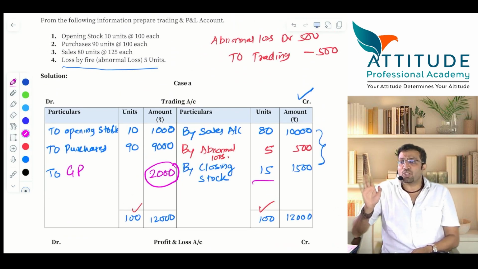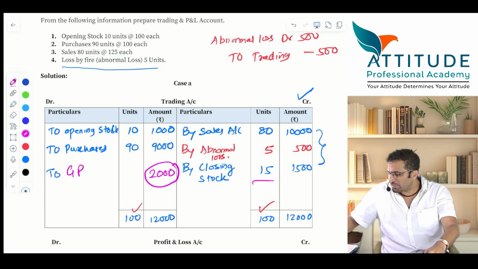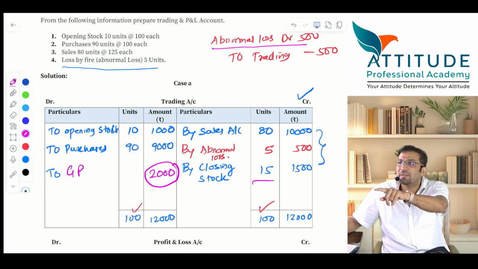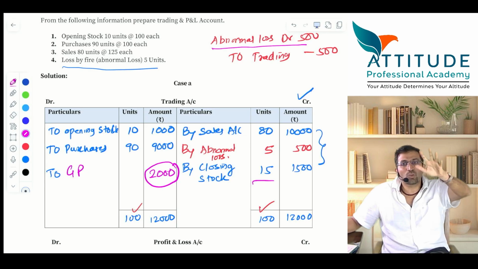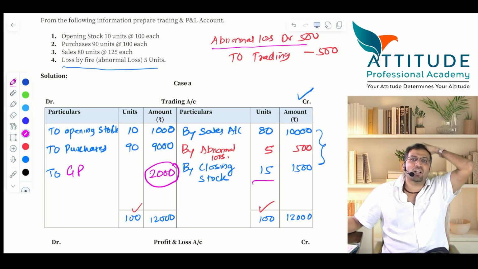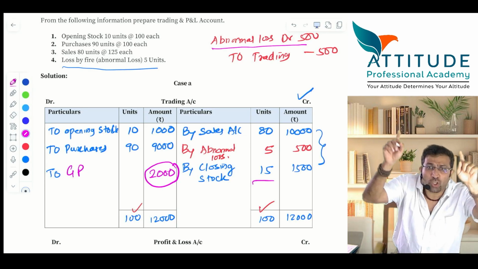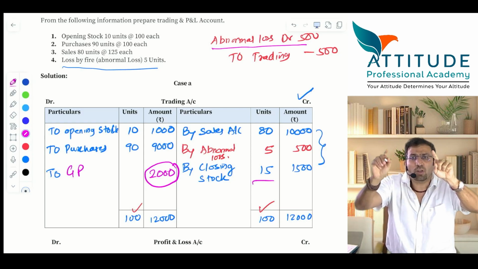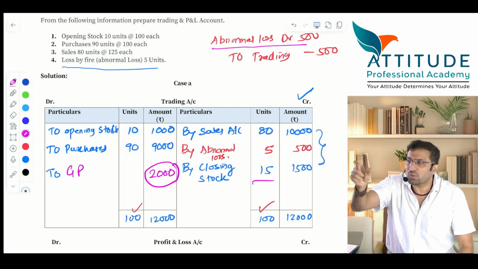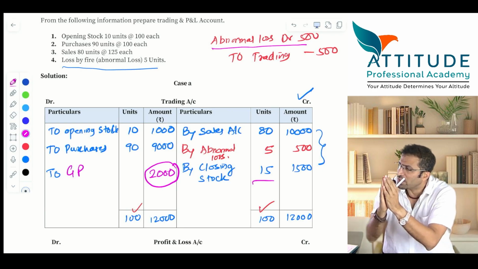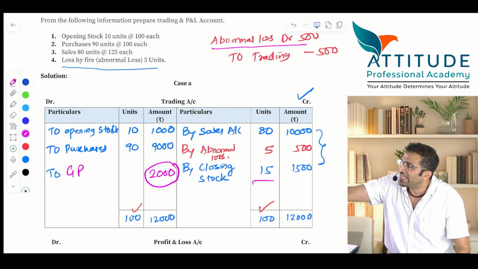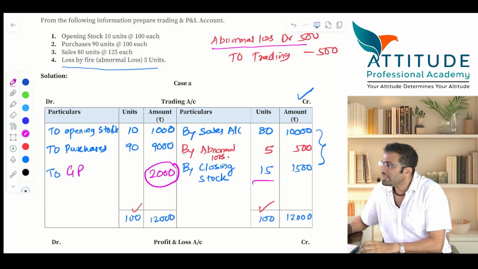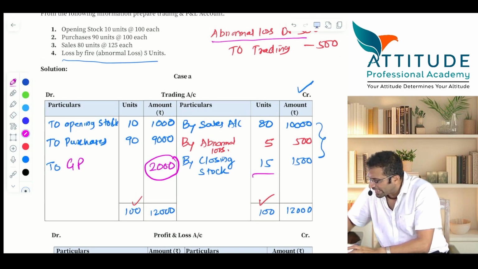I am asking you a question. Is any other account left in this sum? Yes, abnormal loss, because the abnormal loss account is debited. It is not closed, it is open now. And abnormal loss is also a nominal account. This nominal account should get closed by transferring it to the P&L account. Tell me the entry. One more entry will come here, the closing entry.